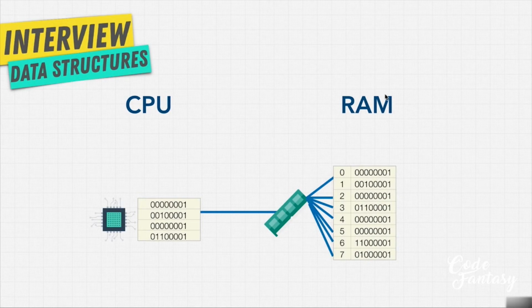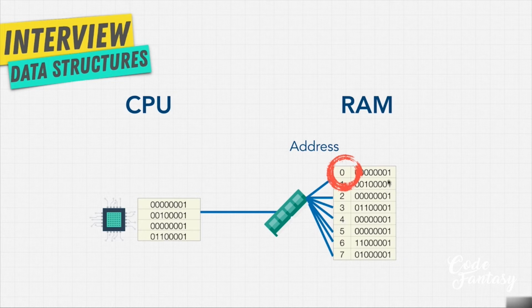So you can think of RAM in the computer as a massive storage area, kind of like a data structure, right? Well, this massive storage area has shelves that are numbered. We call these addresses. And it's a really, really big shelf that holds a lot of information. And it allows us to run programs on our computer.